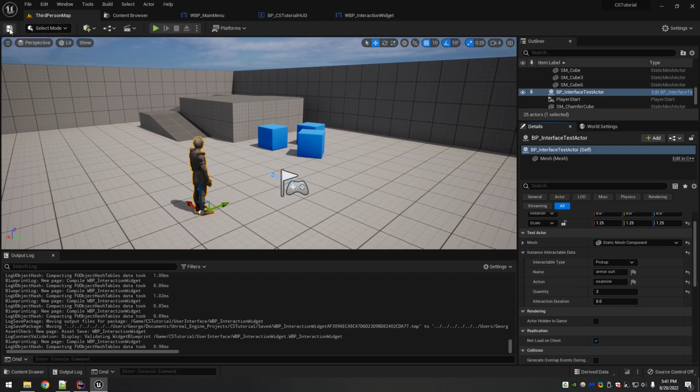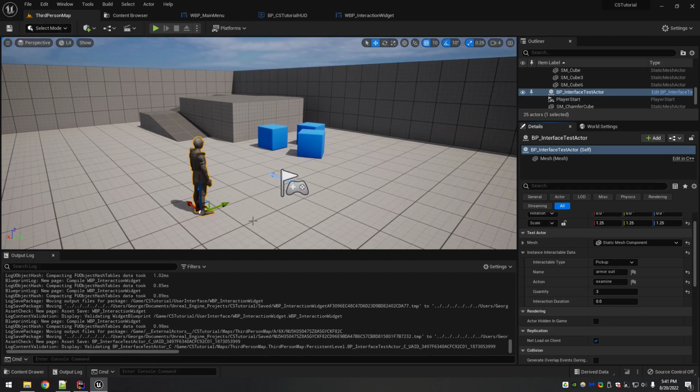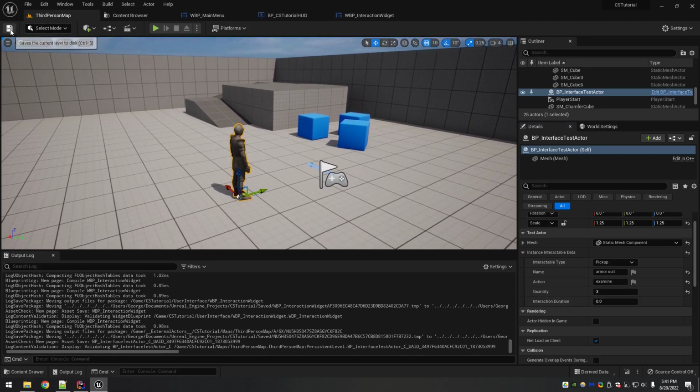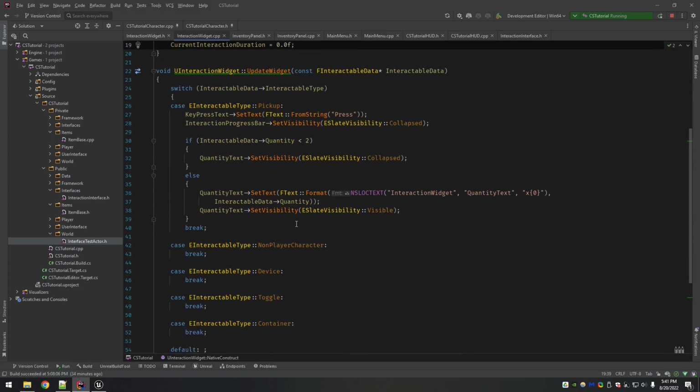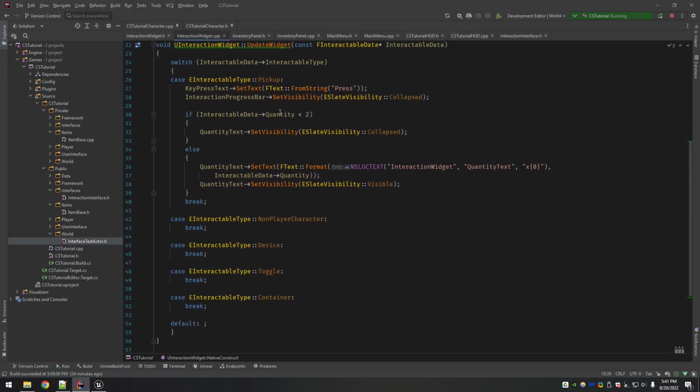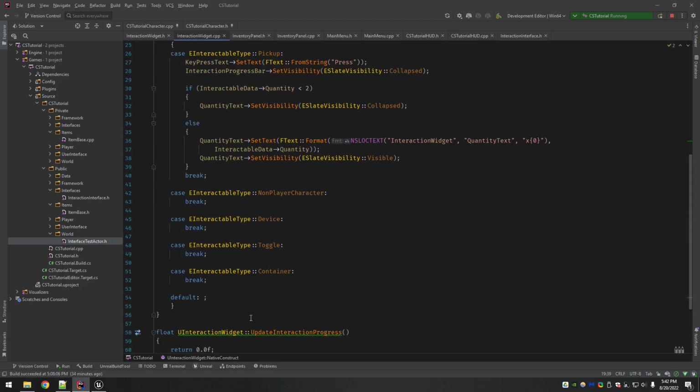Not right now. We'll create some classes later on down the line that will actually leverage that. But for right now, we're just testing the absolute basics: does the interaction box pop up, and does it get loaded with the text? Like I said, you'll notice the name is not being set. I'm handling key press, I'm handling quantity, but I didn't handle action and name.